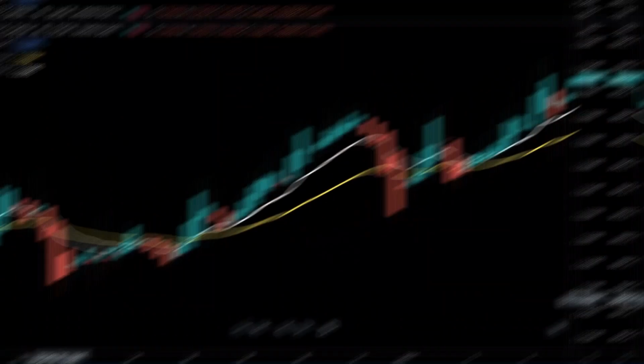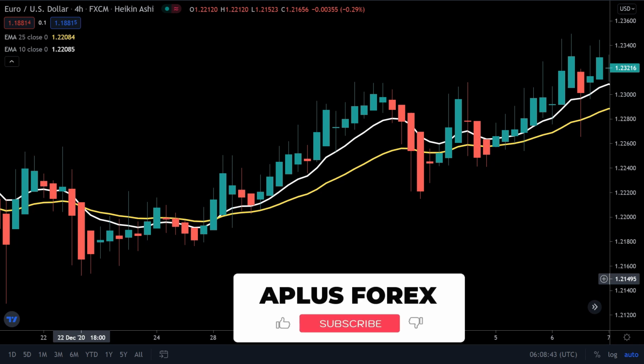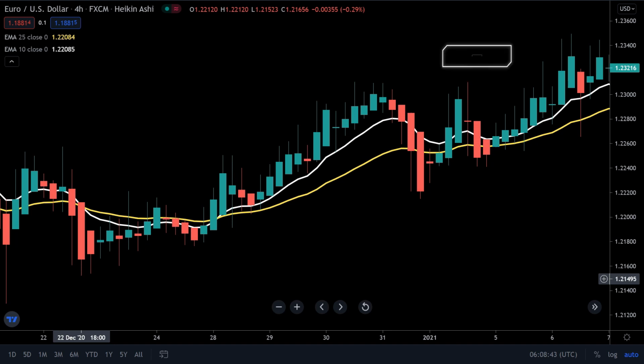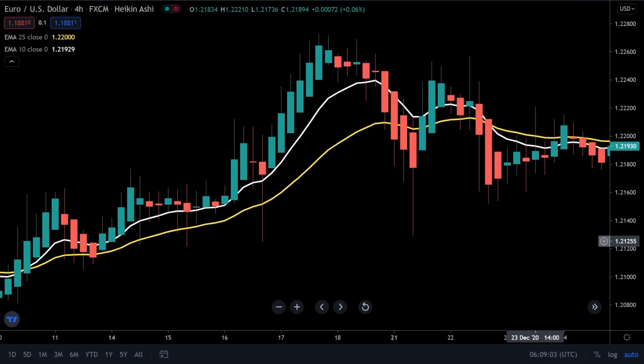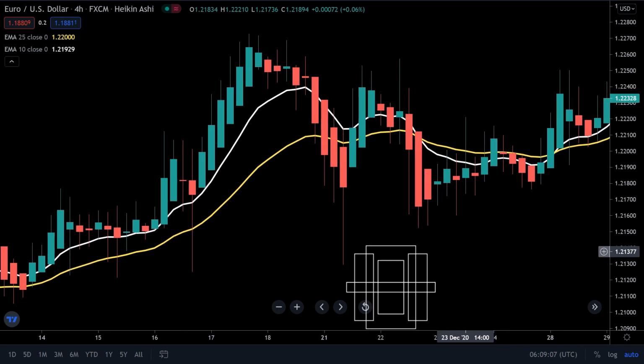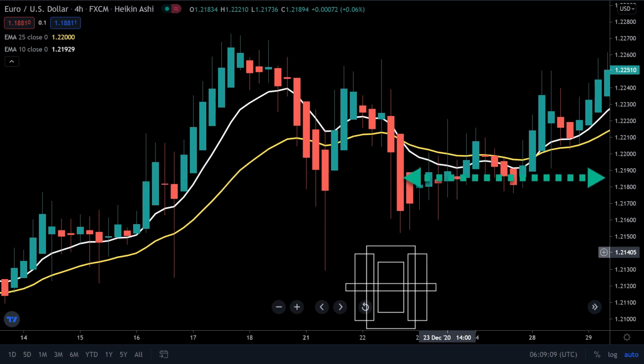To illustrate, in this EUR/USD 4-hour time frame chart, we have our EMAs. The yellow one is the 25 EMA and the white one is the 10 EMA. We get a buy signal when the 10 EMA crosses the 25 EMA from below, so we take a long position, putting our stop loss just below the previous candle after the breakout candle, as you can see.